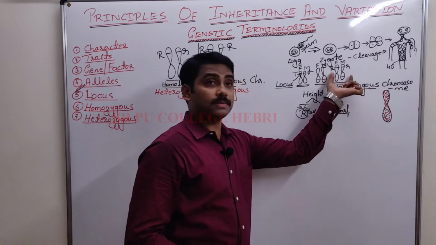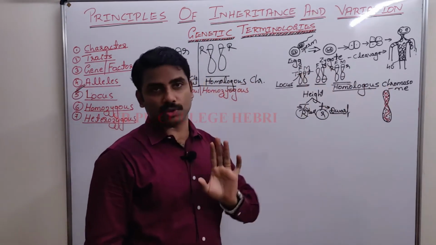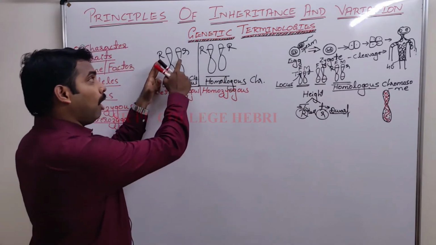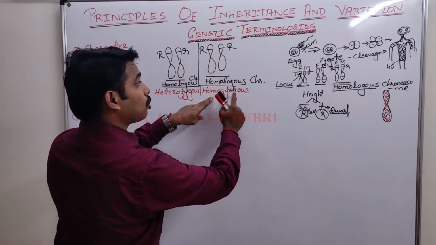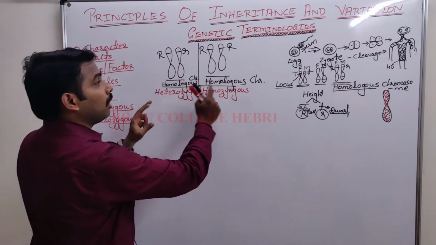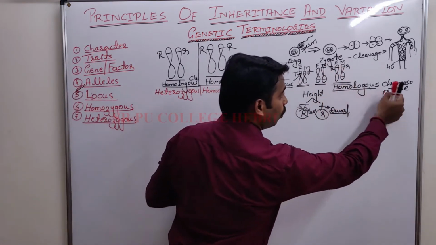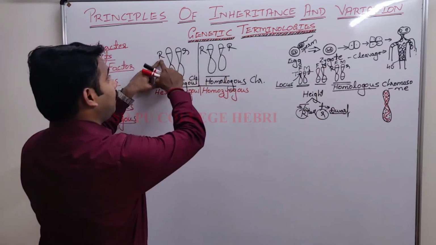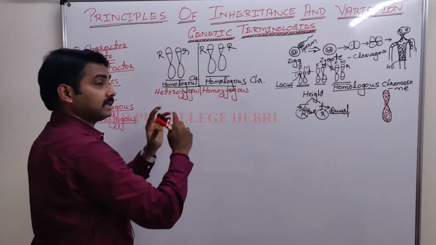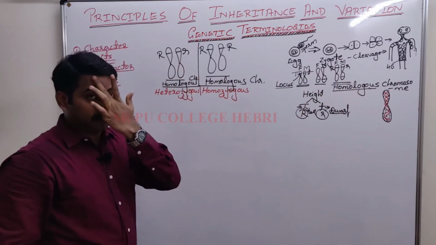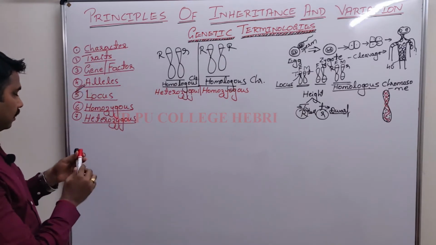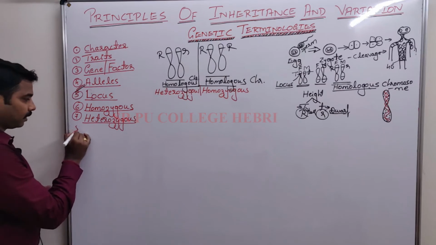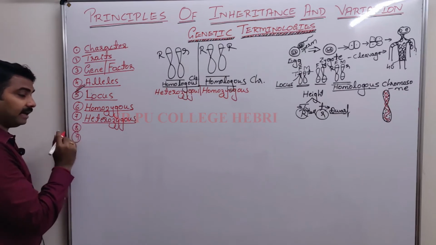Homologous chromosomes are similar chromosomes. On them, if similar alleles are present, it is called homozygous. On the homologous chromosome, if different alleles are present, the condition is represented by the heterozygous condition. Okay. Now next, number 8 and number 9, again very simple.